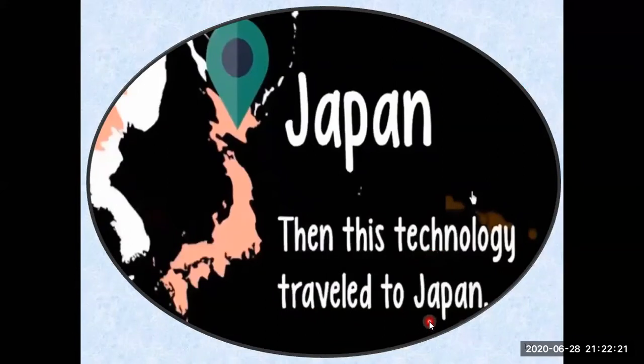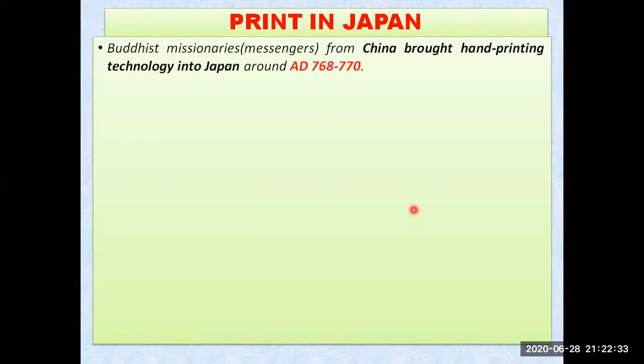So printing technology, you can see, has traveled from China to Japan. It was good luck for Japan that they were going to get this technology. The Buddhist missionaries, the Buddhist messengers who were in China, learned the wood block printing technology, and they brought that hand printing technology, the wood block printing technology, into Japan around 768 to 770 AD.